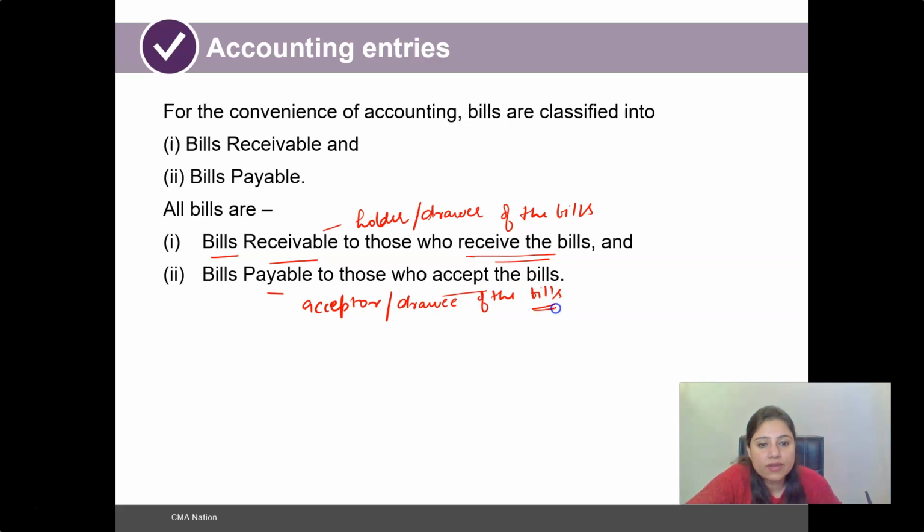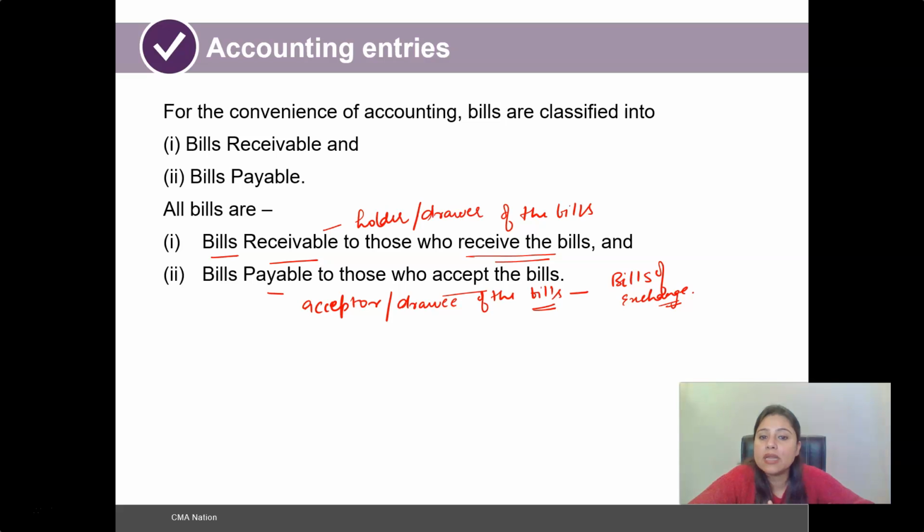So wherever we are referring to bills, we mean bills of exchange. Do not get confused, bills here do not mean invoices. Wherever we are specifically mentioning bills, we mean bills of exchange, and such bills of exchange are further categorized into bills receivable and bills payable.